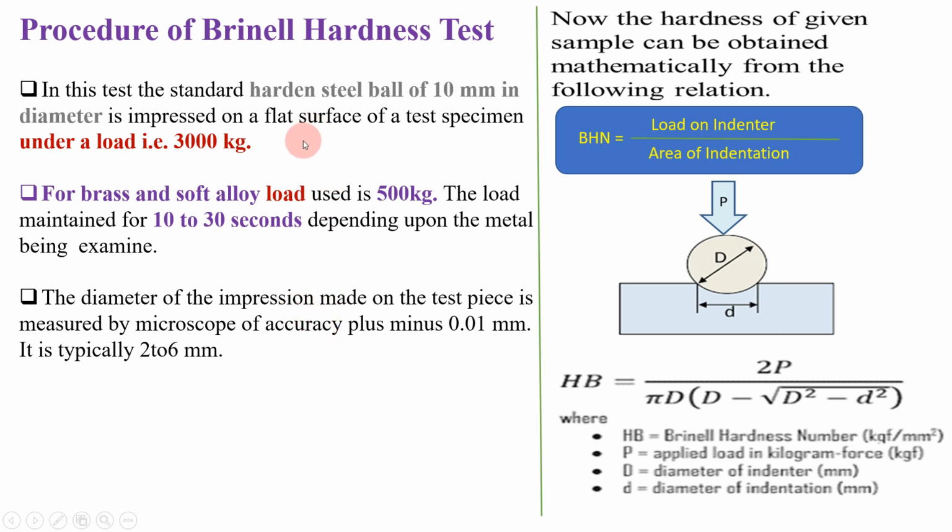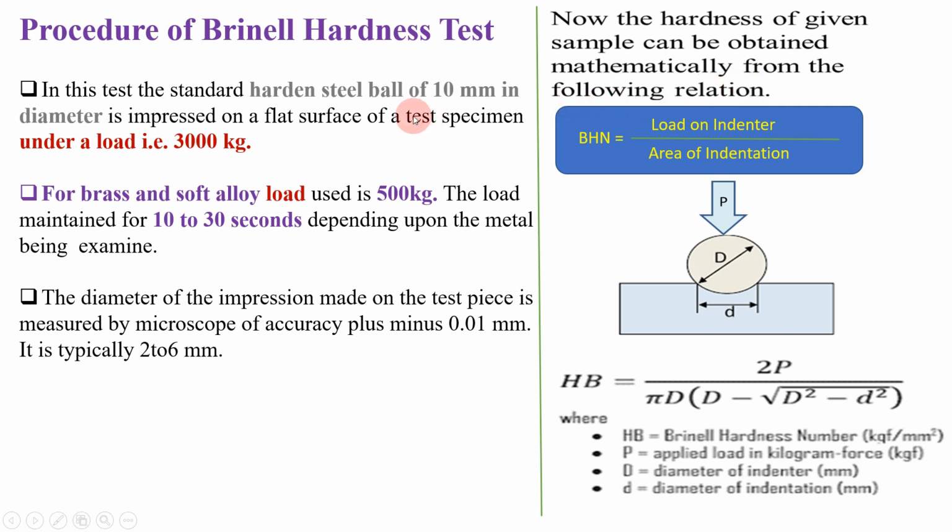So what is the procedure? First of all, we need to take a steel ball of 10 mm diameter, over which a load of 3000 kg to 500 kg is going to act, according to the metal being examined. That load we need to maintain over the ball for 10 to 30 seconds, and after that we need to remove the load. Now the hardness of the given sample can be obtained mathematically from the following relation.